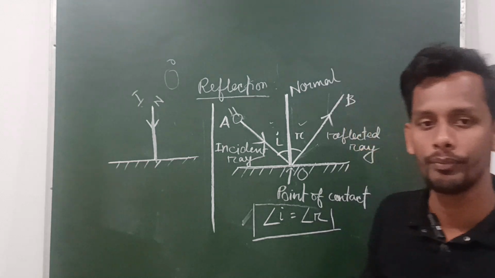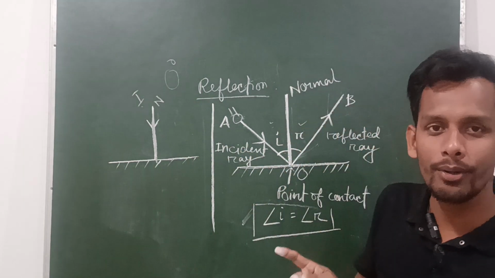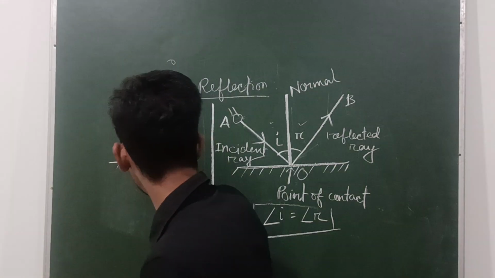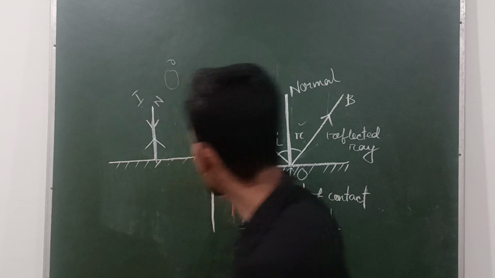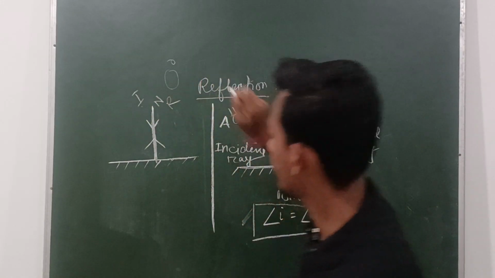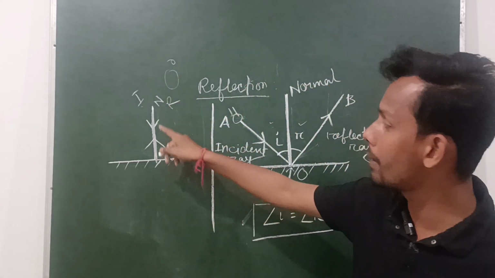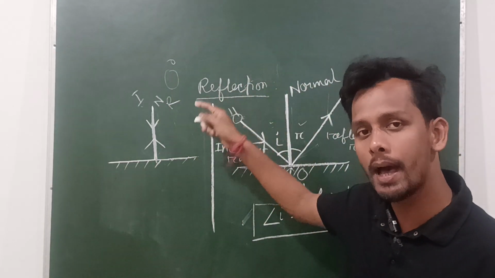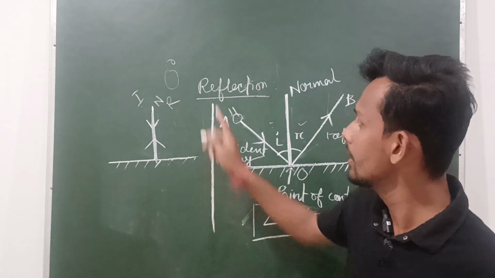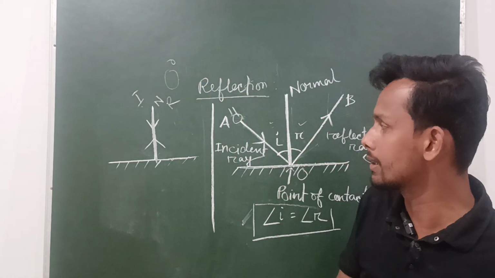0 degrees. Clear? If the incident angle is 0 degrees, then the reflected angle should be 0 degrees. So the direction of the reflected ray will be this, because this will also be the reflected ray. It means that if a ray of light falls on a mirror perpendicularly, then it will reflect back by the same path. Means incident angle and reflected angle are equal to 0 degrees each.